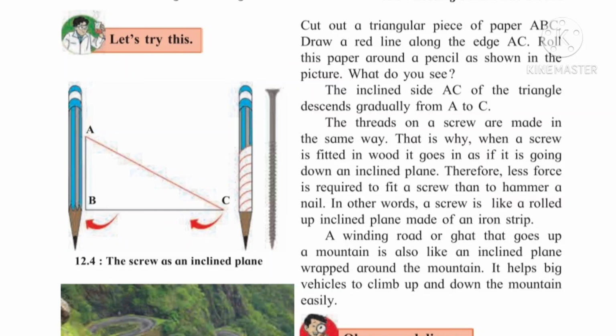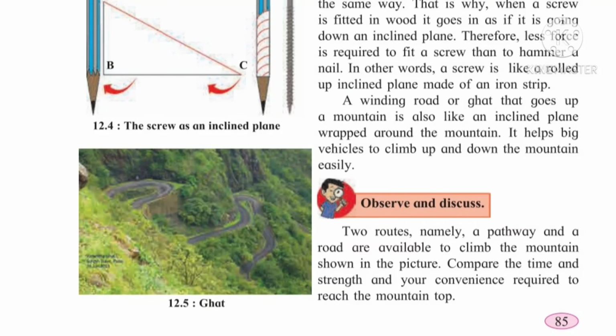Now a winding road or a ghat, everyone knows the ghat or winding road that goes up a mountain, is also like an inclined plane. So observe the picture, they have the winding road. It helps big vehicles to climb up and down the mountain easily. It's like an inclined plane. So it is easy to climb up or down the mountain.